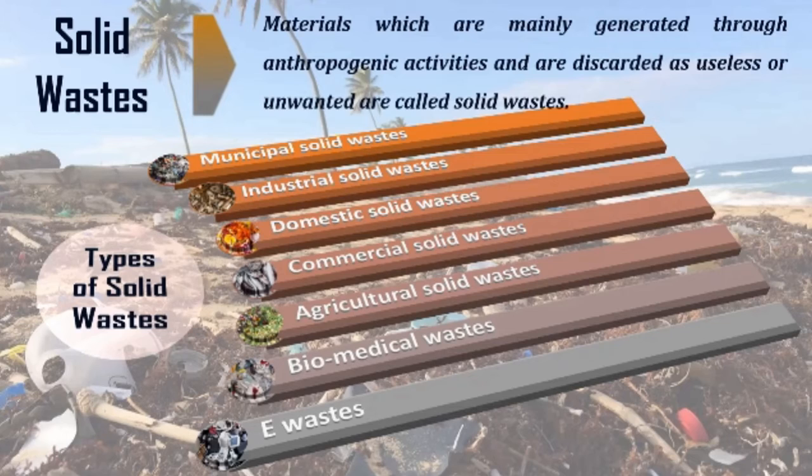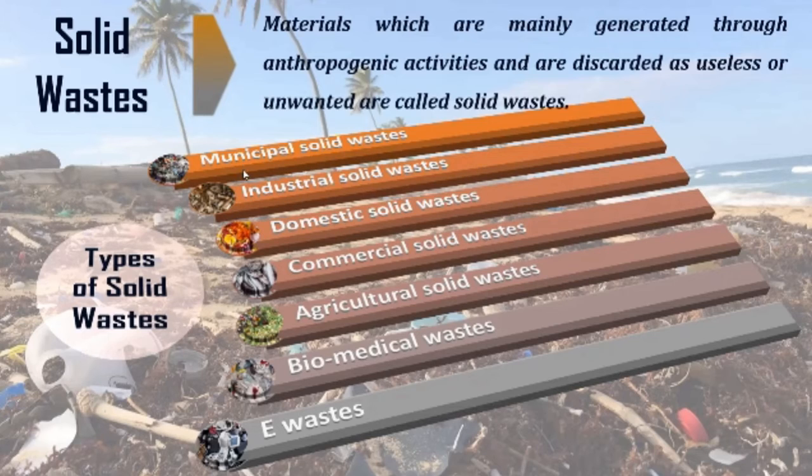It means you have done some activity, and due to that activity the waste has been generated, and now as your intention is complete, you don't want to take that waste back to your home, or you don't want to carry it back, right? So materials which are generated through anthropogenic activities and are discarded as useless or unwanted are called solid waste. Basically it is not only solid waste, all types of waste have the same definition, right?